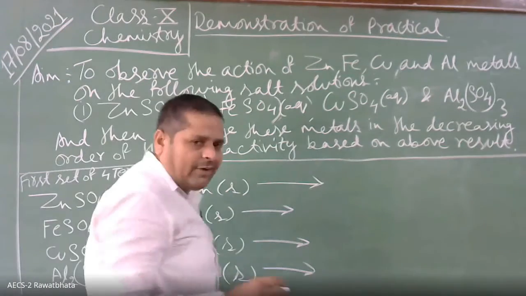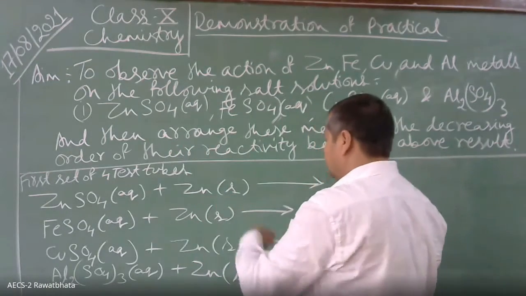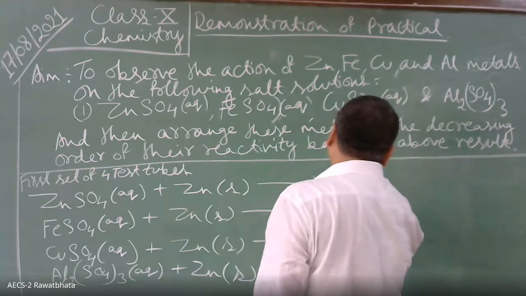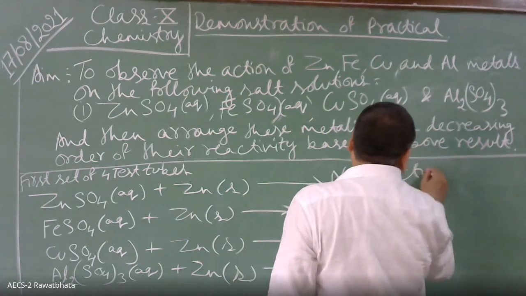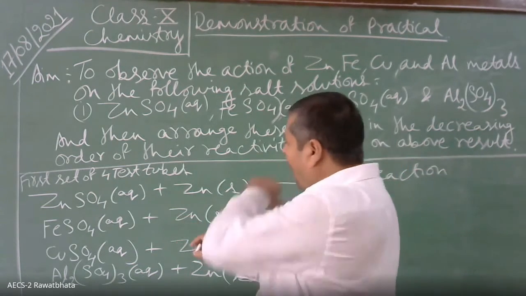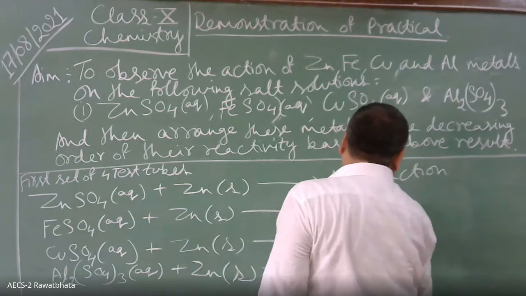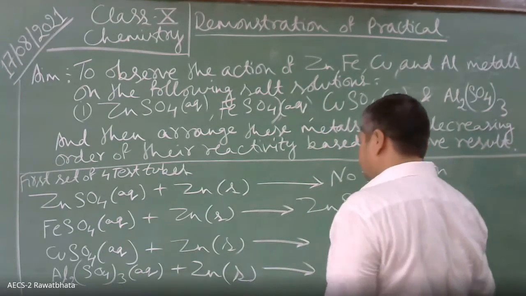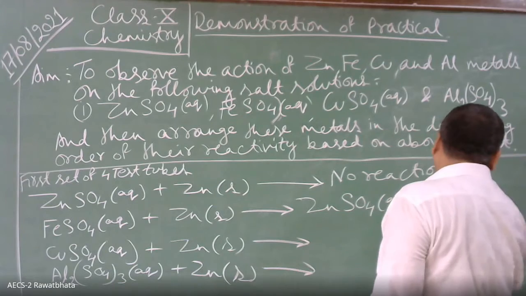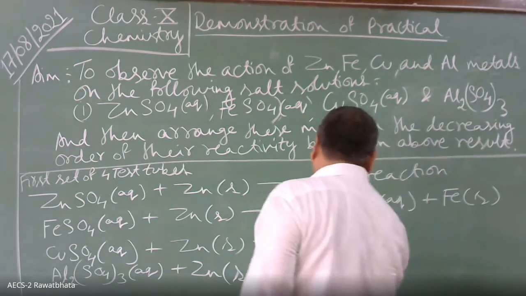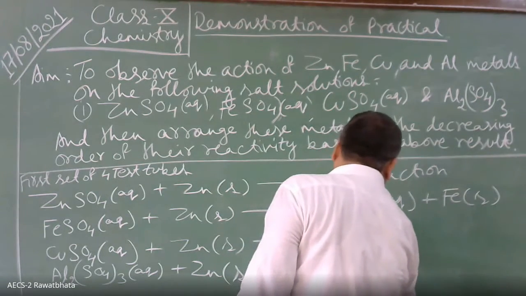Please see. You have to note down. Zinc sulfate plus zinc, no reaction. Then FeSO4 aqueous plus zinc gives ZnSO4 aqueous plus Fe solid. This is colorless.